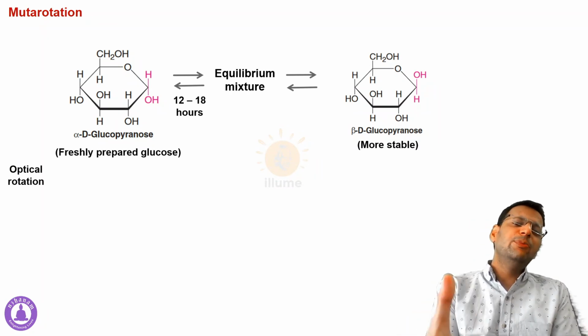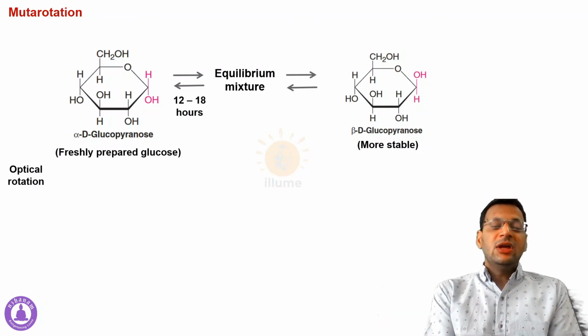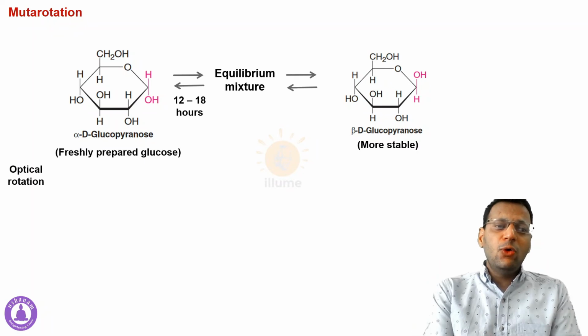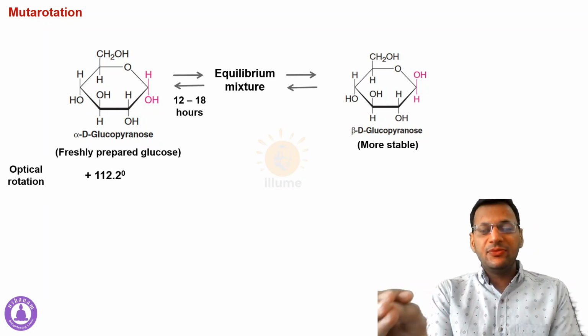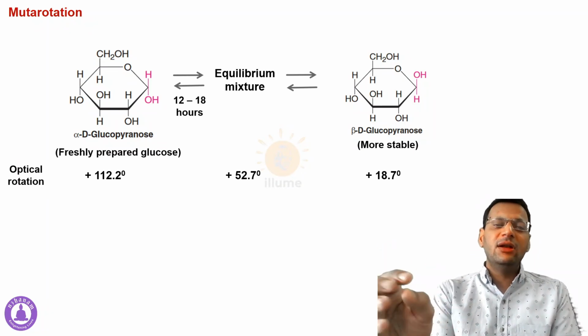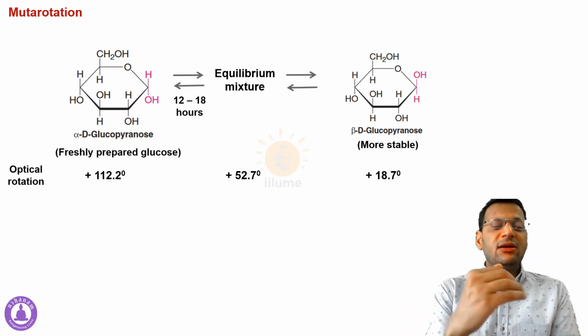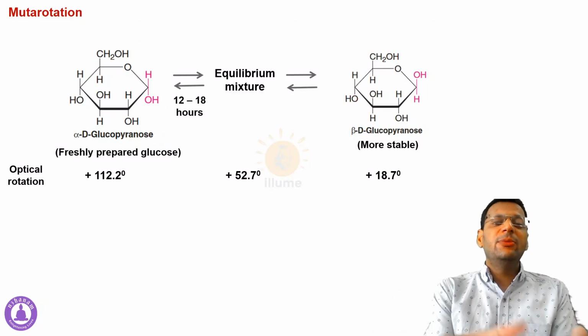Now how do we prove that the alpha form has changed into beta, or that an equilibrium mixture has been attained? This is proved simply by the optical rotation of light. If the solution only has the alpha form, then the optical rotation is around plus 112.2 degrees. If the solution only has the beta form, then the optical rotation is plus 18.7 degrees. But an equilibrium mixture would have an optical rotation of plus 52.7 degrees. So after 12 to 18 hours, when we check the optical rotation, it comes out to be 52.7 degrees. That proves that this is an equilibrium mixture between the two different anomers of glucose.